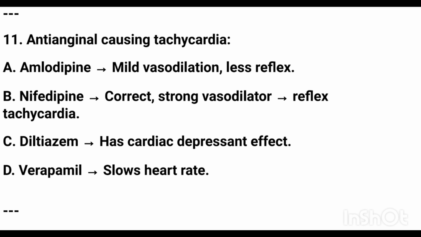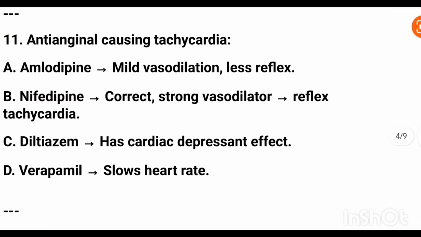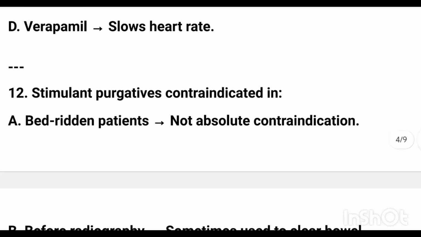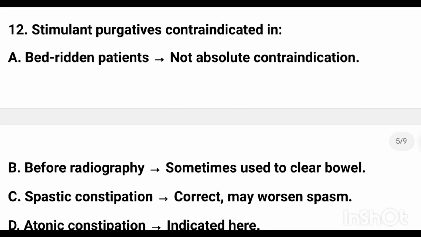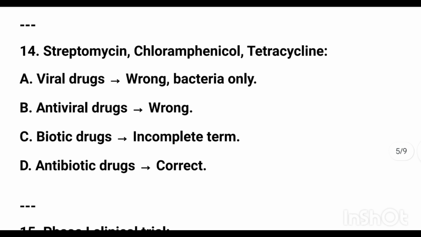Anti-angina drug causing tachycardia is nifedipine. Stimulant purgative is contraindicated in spastic constipation. Drug reducing uric acid synthesis is allopurinol. Streptomycin, chloramphenicol, tetracycline are antibiotic drugs.